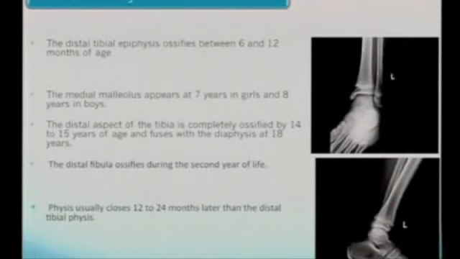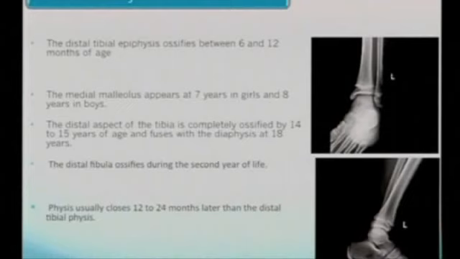As we know the ankle anatomy very well, I think it is better to know the pediatric ankle anatomy as well. We know that the distal tibial epiphysis ossifies between 6 and 12 months of age, and the medial malleolus appears at 7 years in girls and 8 years in boys.